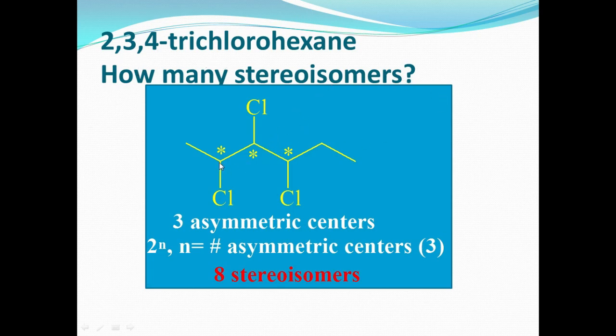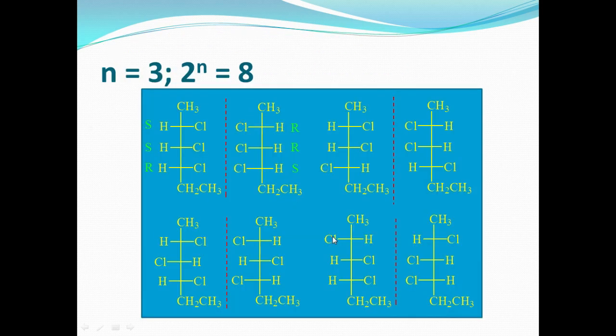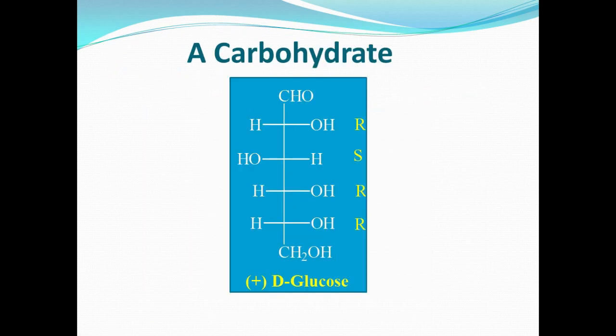Just find the carbons that are chiral centers with four different groups, 1, 2, 3. Here there are three asymmetric centers. In this molecule, this is methyl, this is chlorine, and here one hydrogen is there, and there one hydrogen is there. So with n asymmetric centers there are 2 to the n stereoisomers. For n equal to 3, 2 to the 3 is 8 stereoisomers.